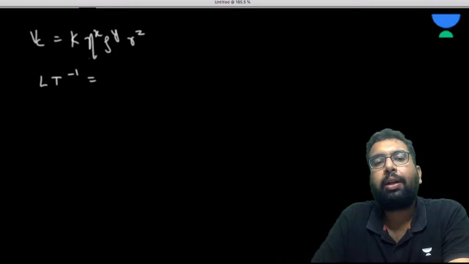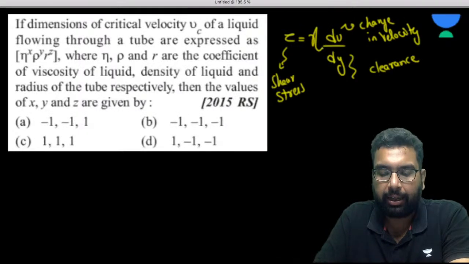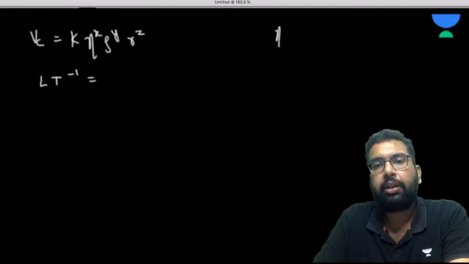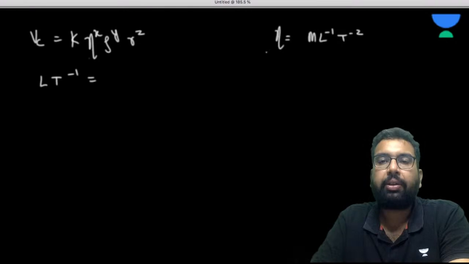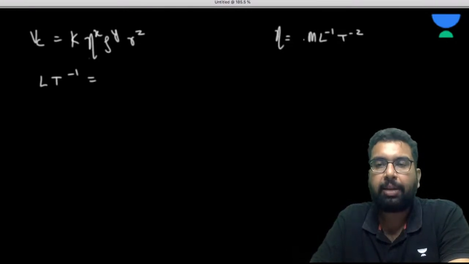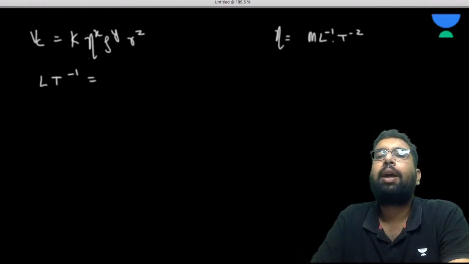Now, what is the dimension of this eta? Eta is the shear stress. What is the dimension of the shear stress? It is M L^-1 T^-2, because stress is force upon area. Force is M L T^-2 upon area, that is L square, so it will become M L^-1 T^-2.